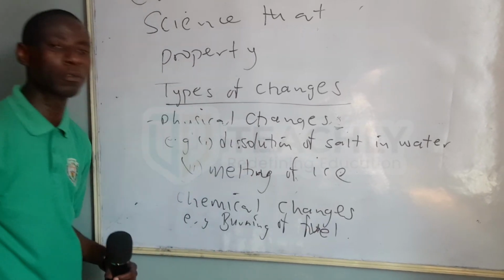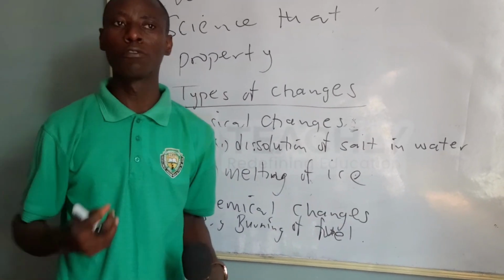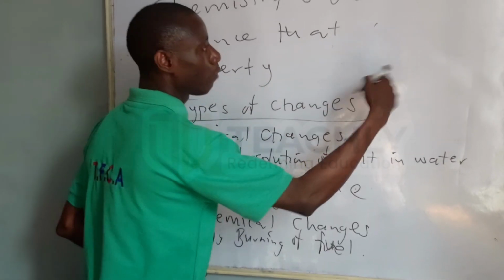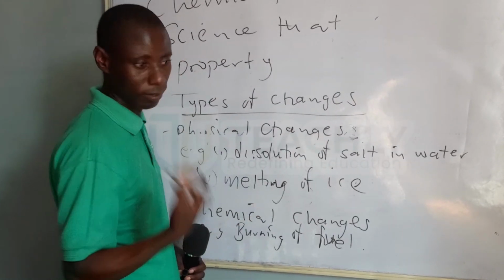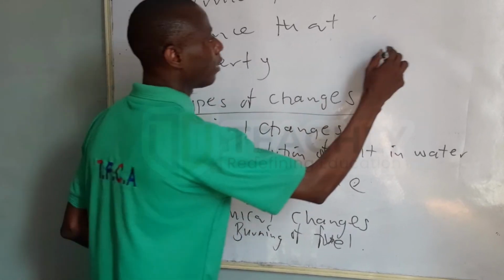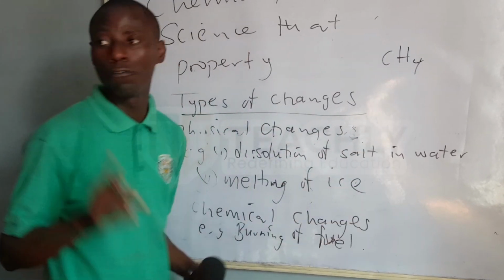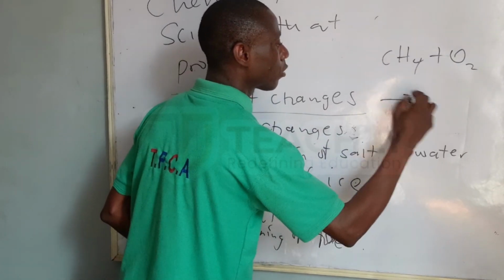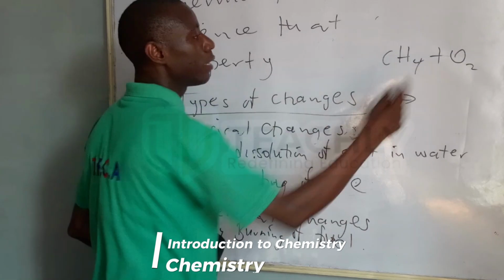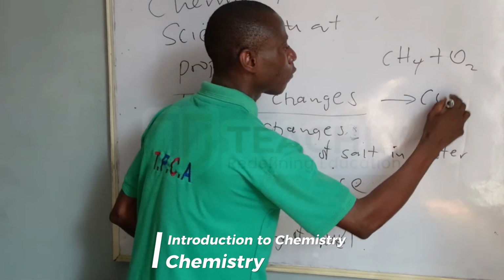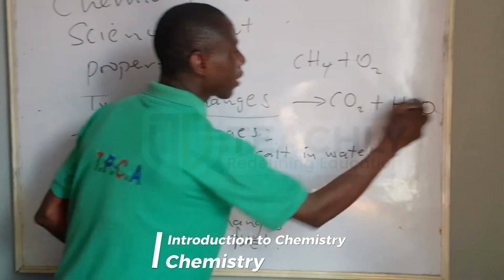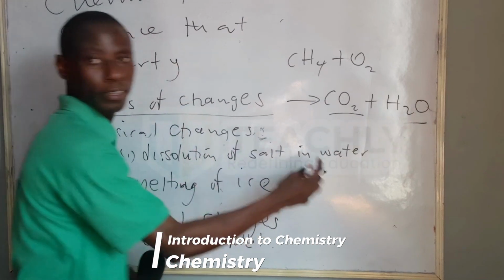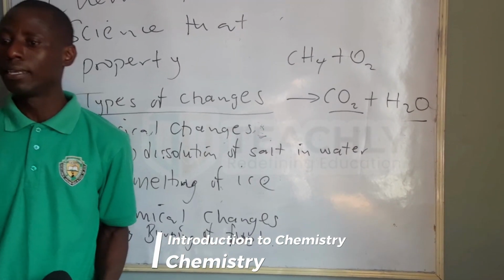If I say burning of fuel, take for instance, if you burn fuel like petrol, petrol is a chemical compound. Let me give you an example of a gas fuel. Fuel can be a gas like methane, CH4. If you burn CH4 in the air, CH4 plus O2, see what it's going to form. It's going to give you carbon dioxide plus water. So if you look at it, what do you notice here? It reacts, it burns, it produces what? A new product. You can see a new product always forms in chemical changes.